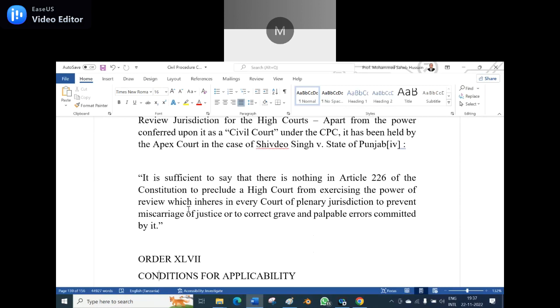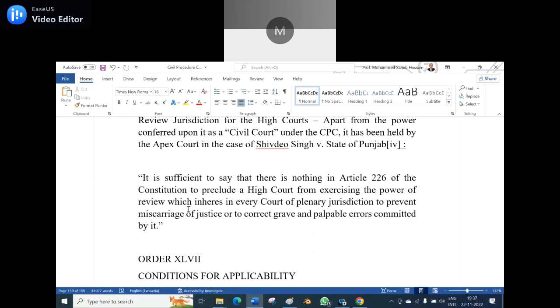So, if anyone finds that injustice is done to him and grave palpable errors have been committed, at that instance, by virtue of Article 226, one can approach the High Court.